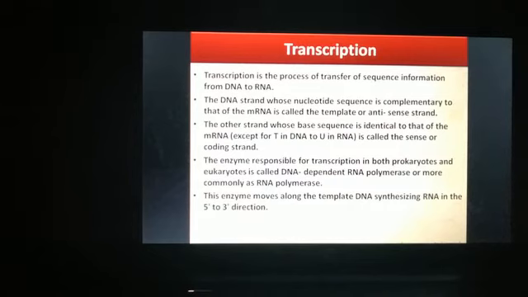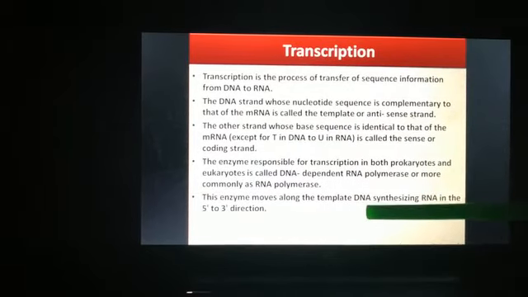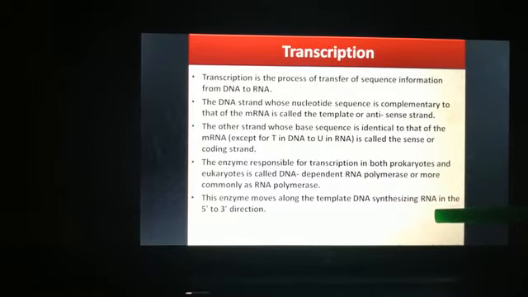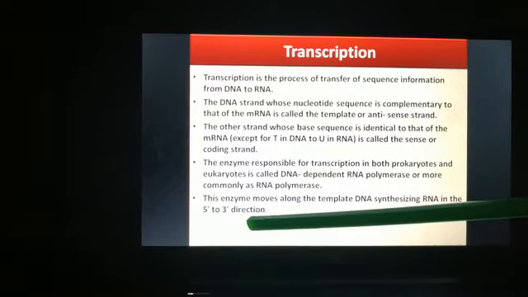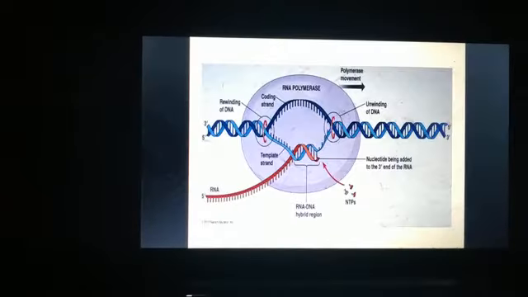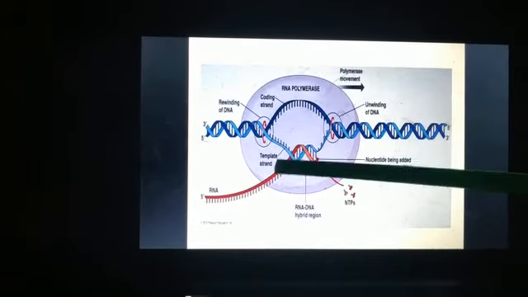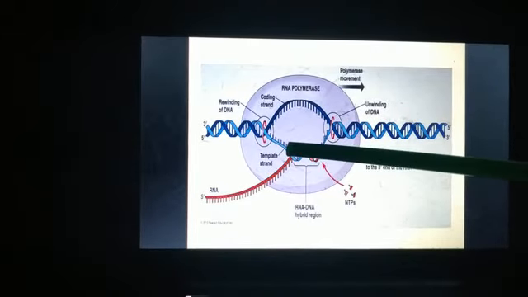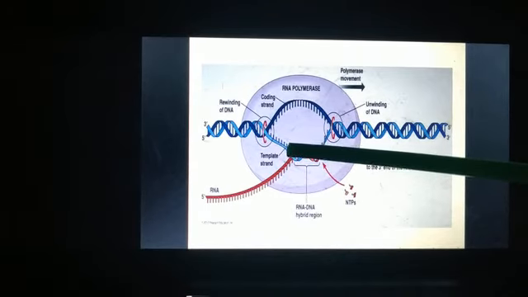And this enzyme moves along the template DNA strand, synthesizing RNA in 5' to 3' direction. So this RNA polymerase will synthesize the RNA in 5' to 3' direction here in the template strand.